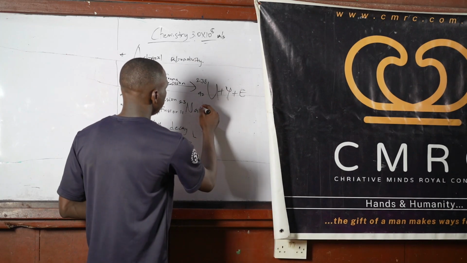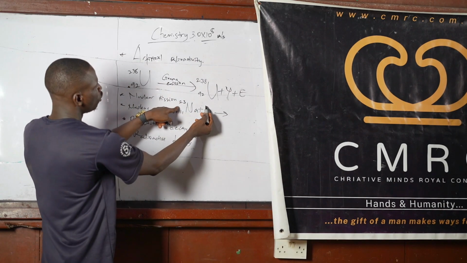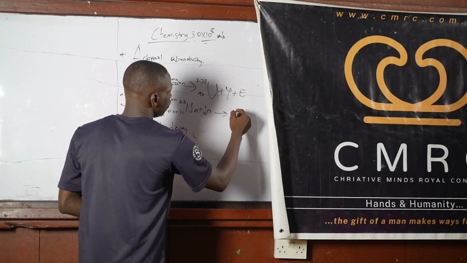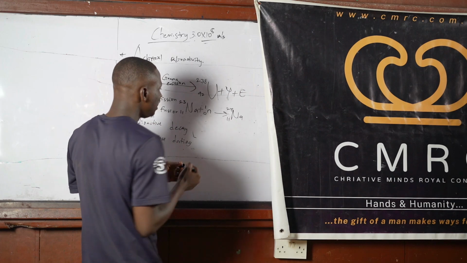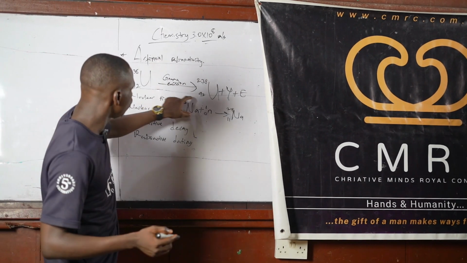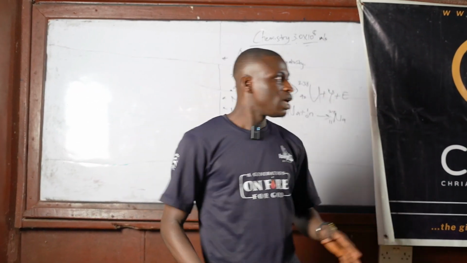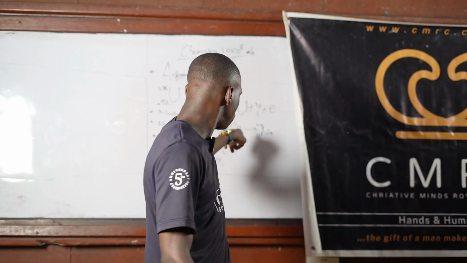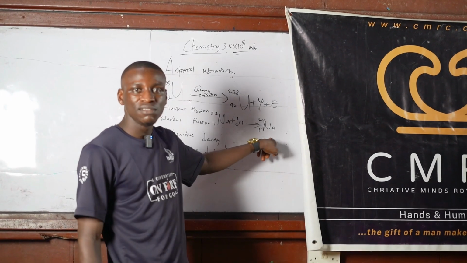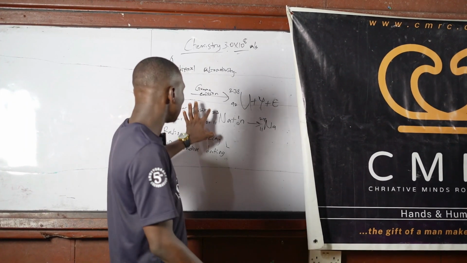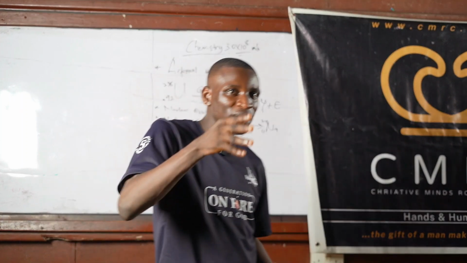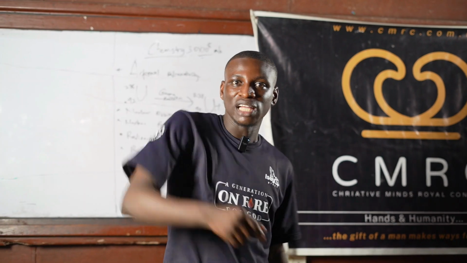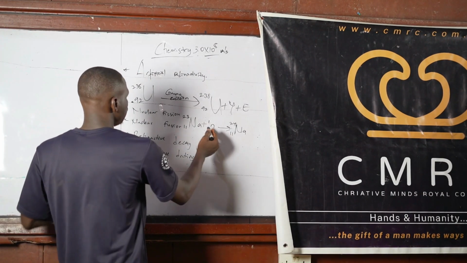So what will it form? You have 23 plus 1, that will be 24. That will give rise to sodium 24, 11. This is a radioisotope. Normally, the sodium that we know is not radioactive. But after bombarding it with a high energy particle, and the high energy particle we are using here is a neutron, you get a radioactive sodium. So this is what artificial radioactivity is all about: you bombard substances with high energy particles to make them radioactive. That's that about artificial radioactivity.